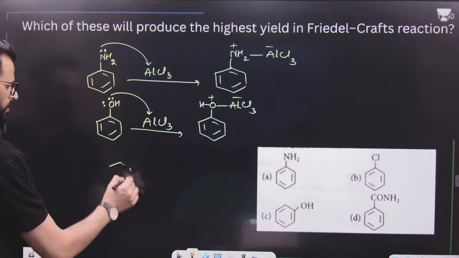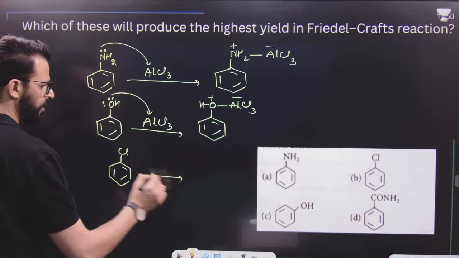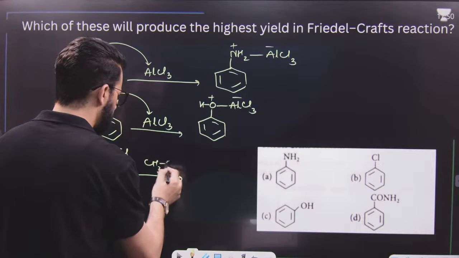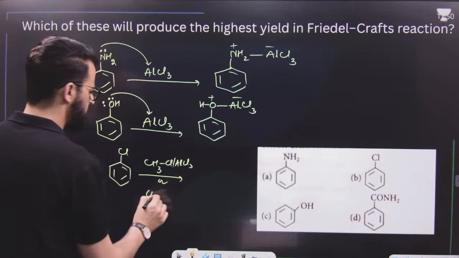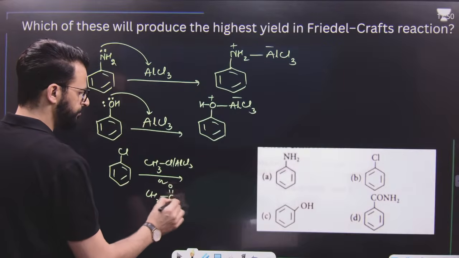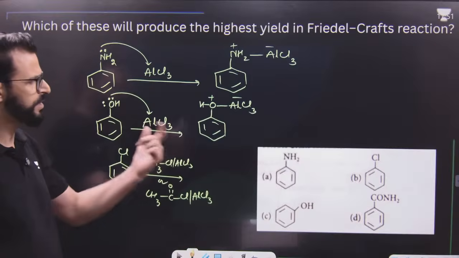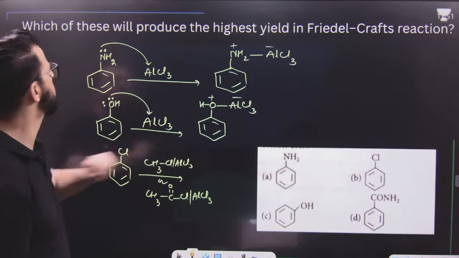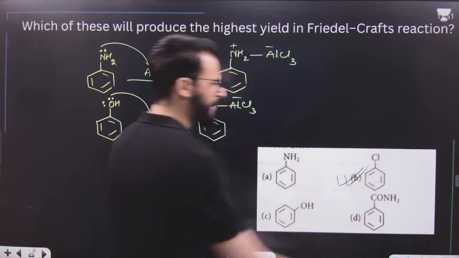But this can undergo Friedel-Crafts reaction, whether it is alkylation or acylation. It can easily undergo it. That means the major product of Friedel-Crafts alkylation will obviously be this. Highest yield will be this one.